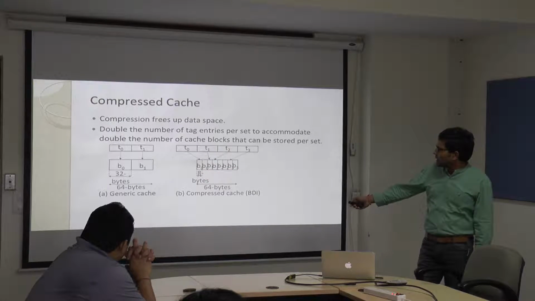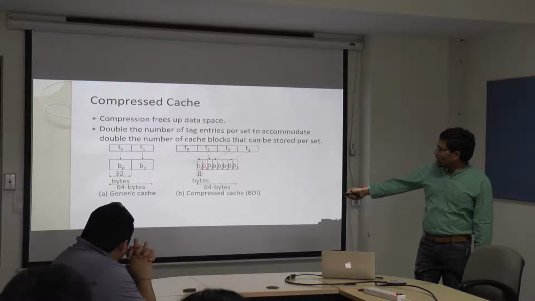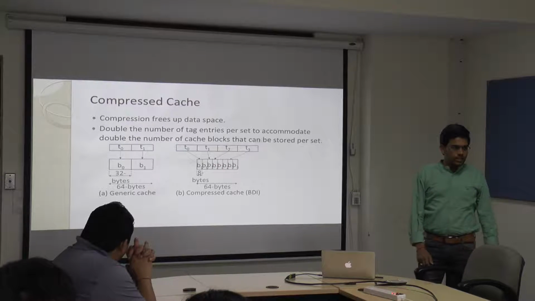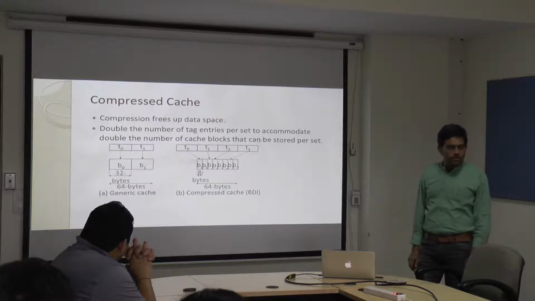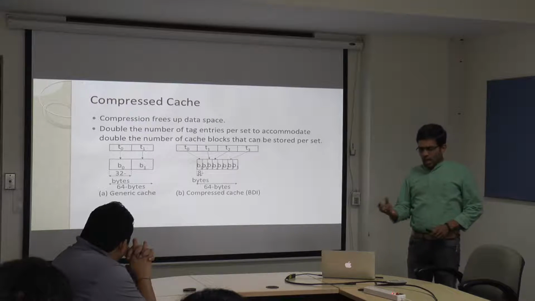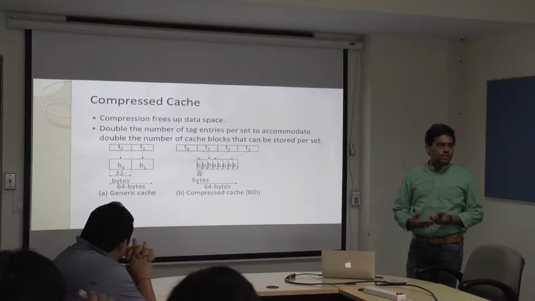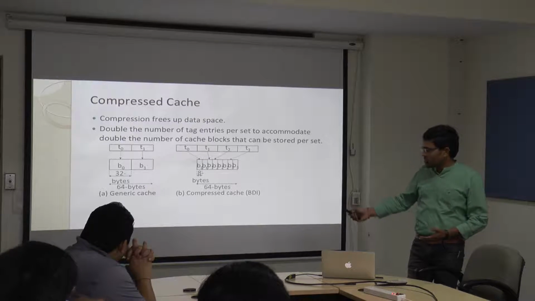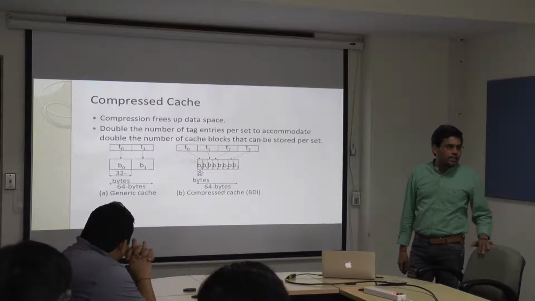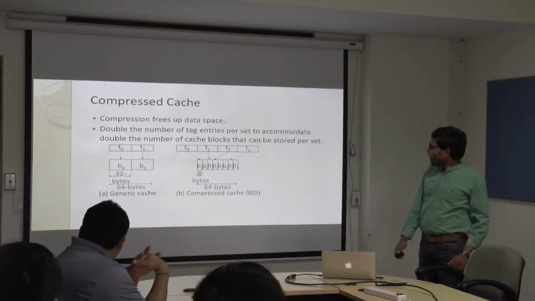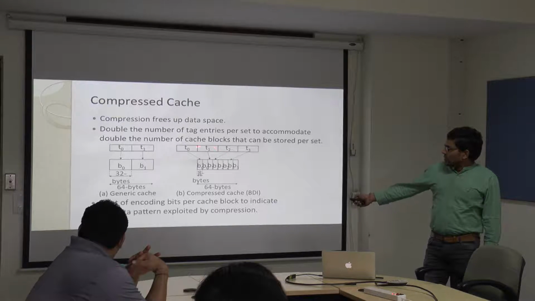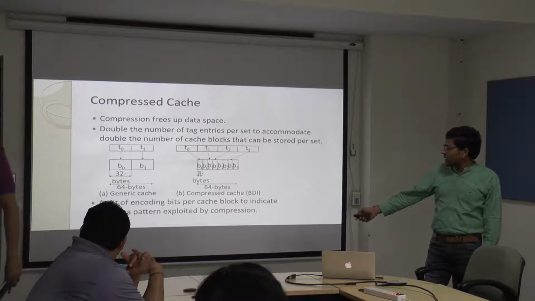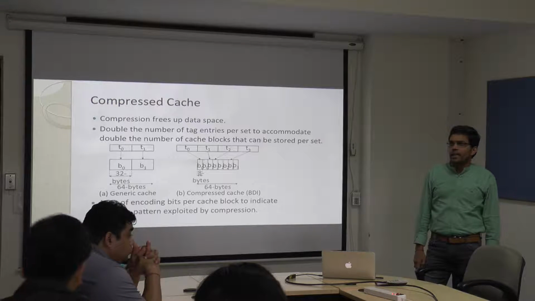And of course, you can see here, B0 is occupying 16 bytes, B1 is one 8-byte chunk, and B2 is there in three 8-byte chunks, so 24 bytes of space. B3 is in 16 bytes, depending on how the block is compressed. If the block is aggressively compressed, then I can actually keep it at 8 bytes. If the block is not compressed at all, then I may have to use the complete 32 bytes as it is and so on. Okay. And because now you can see the blocks will be compressed in different ways, as a result we also have different encoding bits.